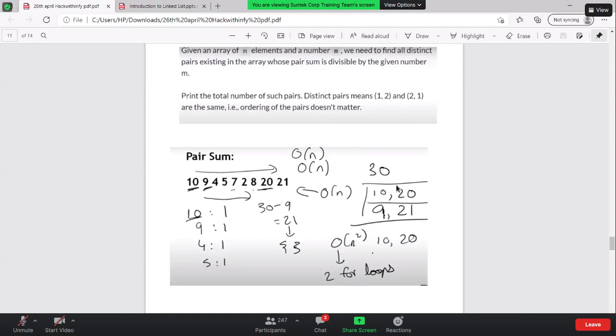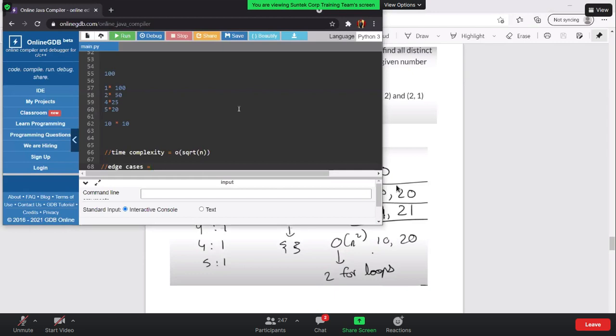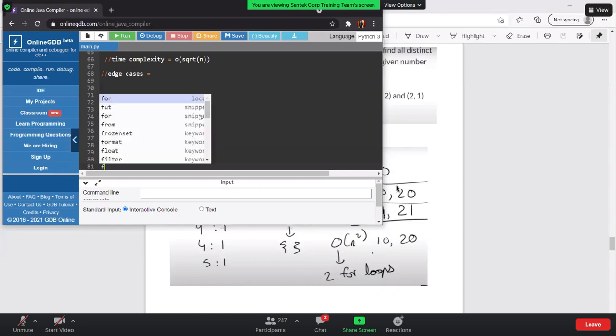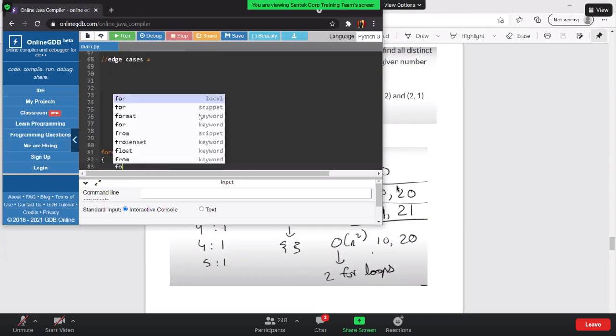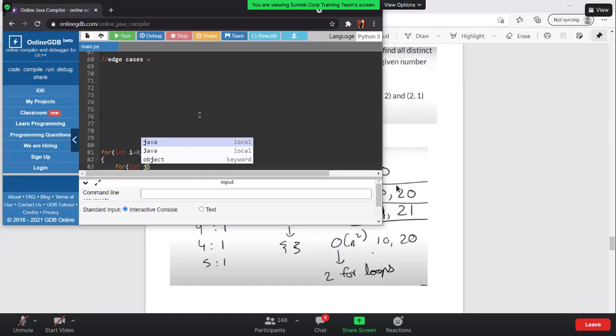Right? So correct, the very first solution, maybe I can briefly explain it to you. The first solution is using two for loops. You write a for loop which starts from 0, with i less than n, i plus plus. Then you proceed further with a for loop where j is equal to i plus 1, j less than n, j plus plus.